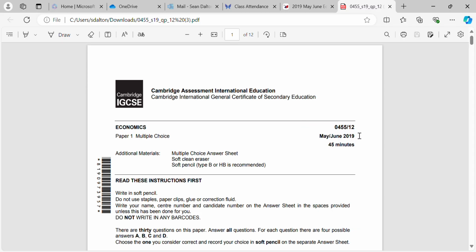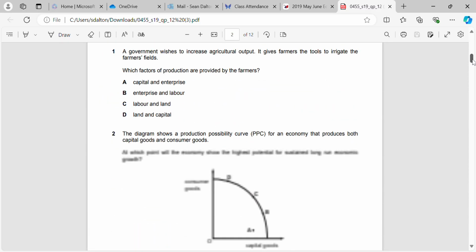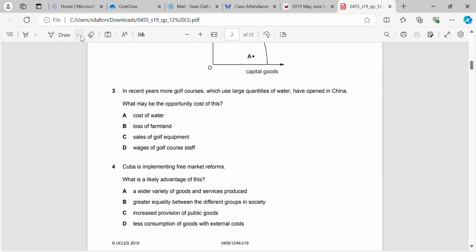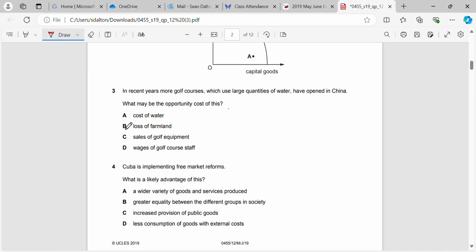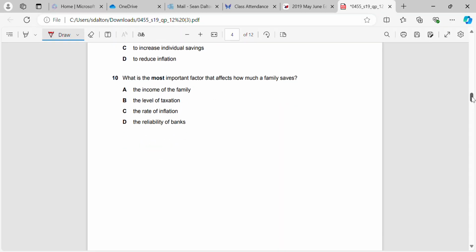So today we're looking at May-June 2019 question paper 12. Just like the other ones, we're going to go through the questions that are duplicated from question paper 11, and we'll just circle the correct answer. You can go to that video for the full explanations. There are 9 questions in total that are duplicated.